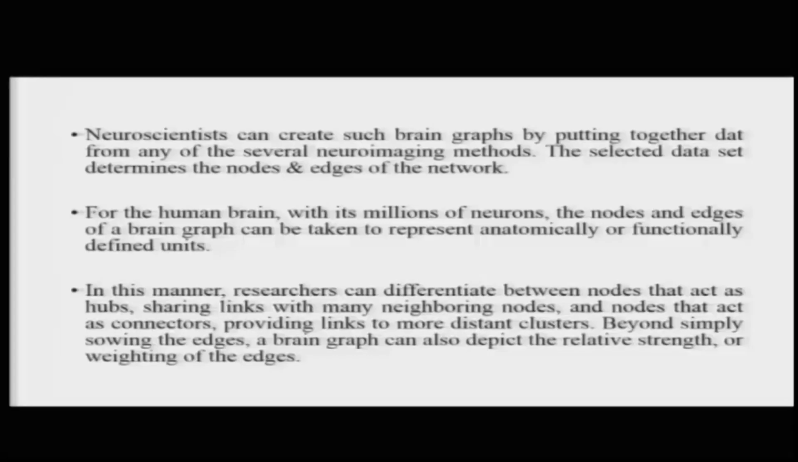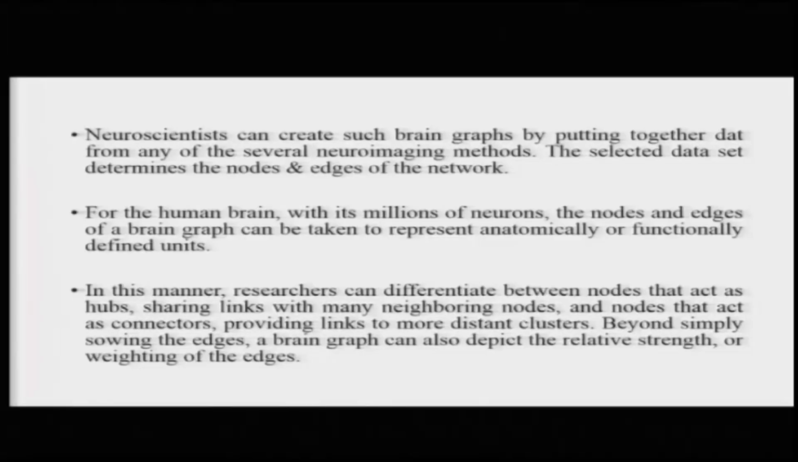And how this is done is that neuroscientists can create such brain graphs by putting together data from several neuroimaging methods. From any of the several neuroimaging methods, lots of data can be pulled together, and some of these graphs can be devised to get a visualization of which areas together were involved in doing what cognitive function.